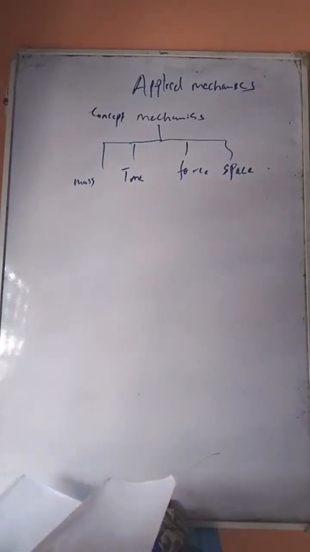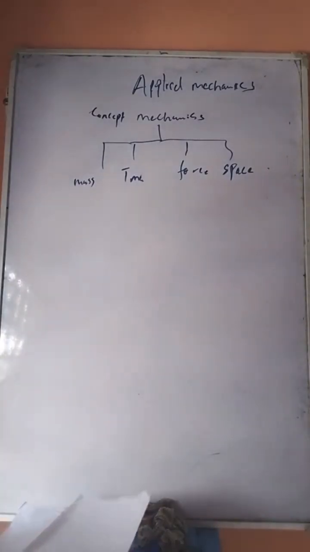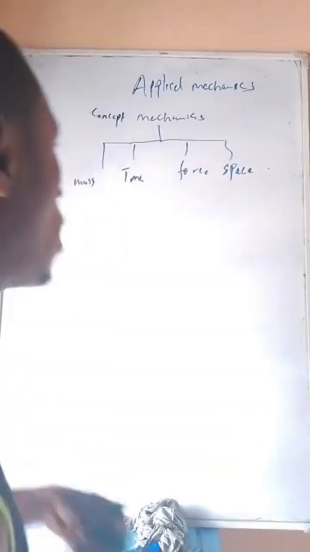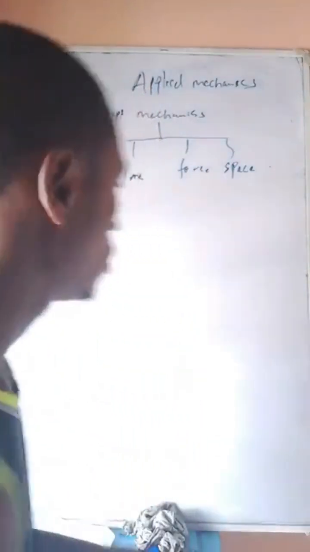Let's look at another concept we call scalars and vectors. We can't do anything in mechanics without understanding two concepts: how quantities are divided, how quantities exist.